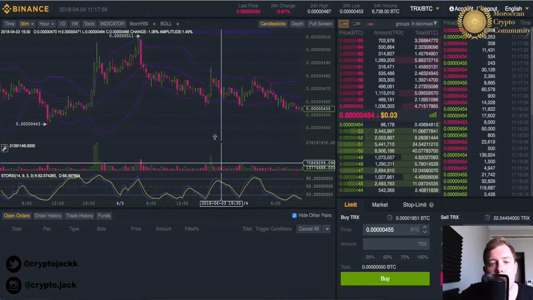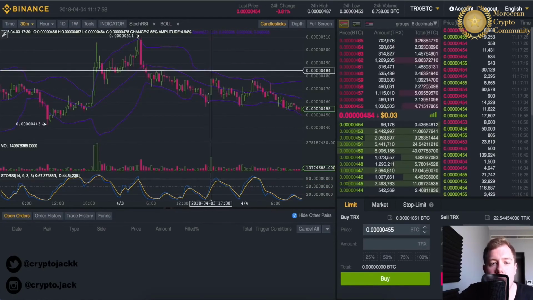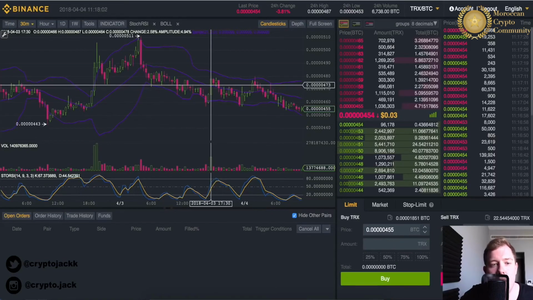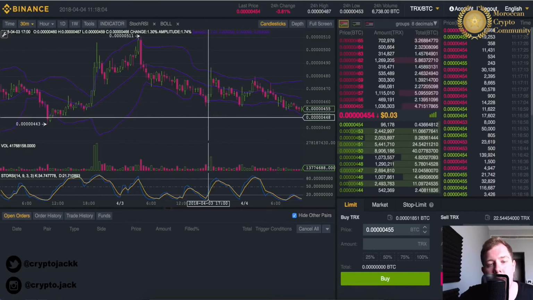Then it came up here and touched the top Bollinger Band, and even later the RSI crossed. Now I wouldn't have waited until it touched the top Bollinger Band. I probably would have sold just as it crossed over the middle, which is the average. The middle Bollinger Band is pretty much like a fair price for the coin or the token that you're looking at. That's what I view it as.